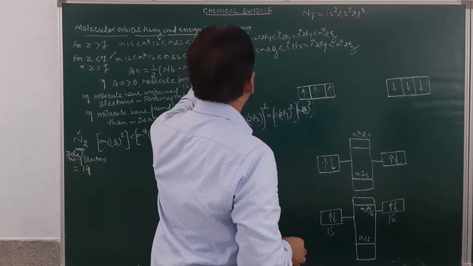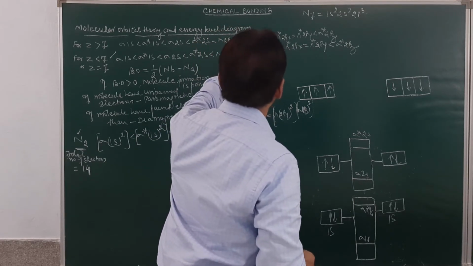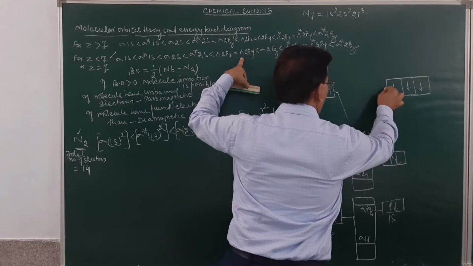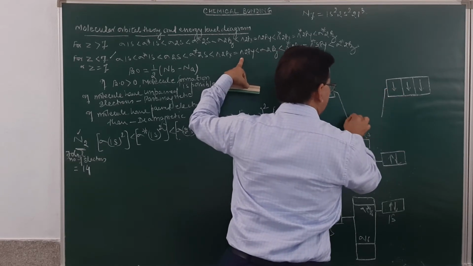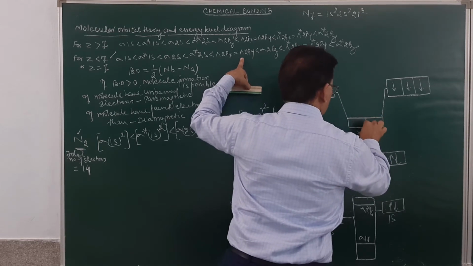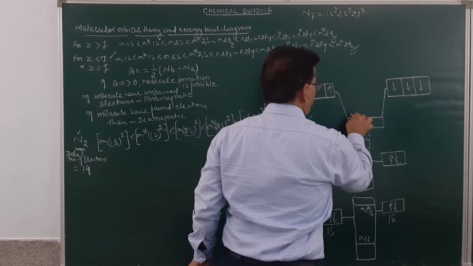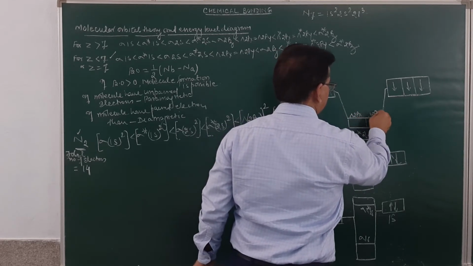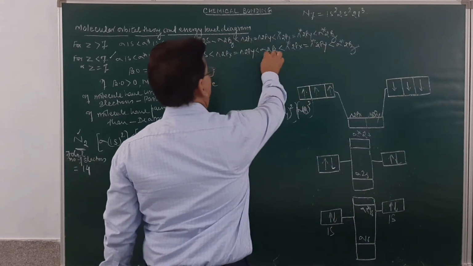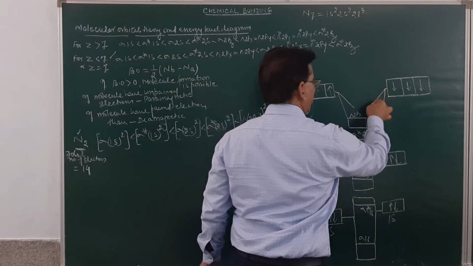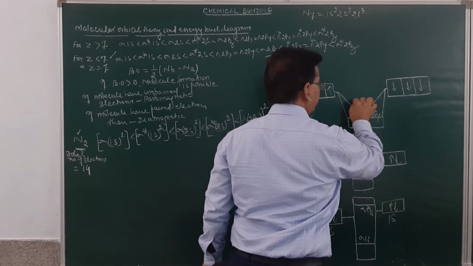It will result in the formation of pi 2px and pi 2py. So first of all, it will combine to form pi 2px and pi 2py orbitals. Both will be bonding. Then we will have sigma 2pz. So this will be a sigma 2pz orbital. Can you see, student?